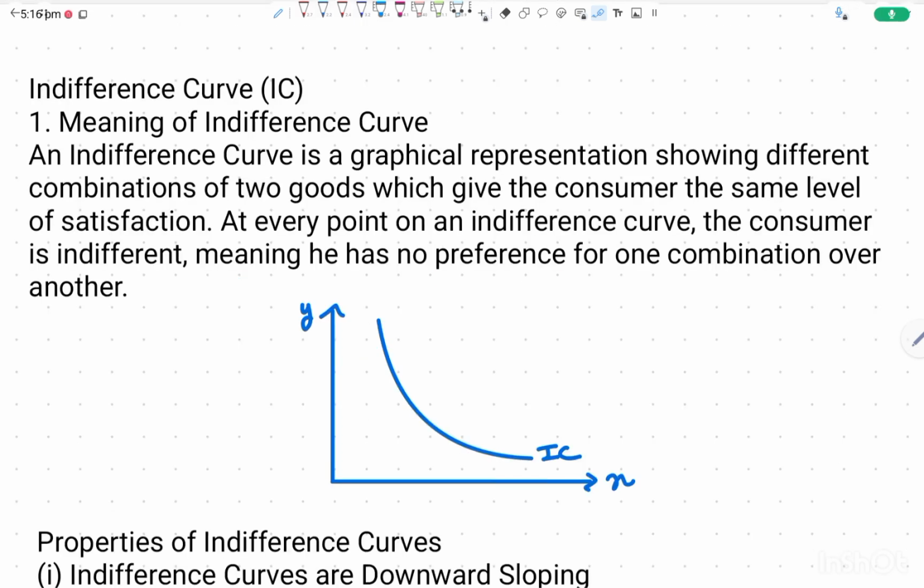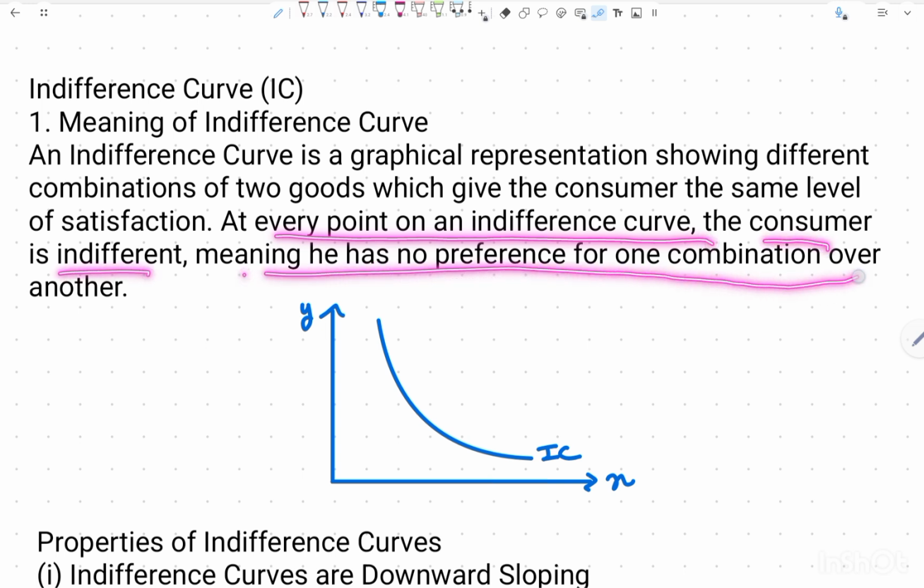Now coming to the last topic of today's video, that is the indifference curve. Here let's first look at the definition and then I will explain it to you. An indifference curve is a graphical representation showing different combinations of two goods which give the consumer the same level of satisfaction. At every point on an indifference curve, the consumer is indifferent, meaning he has no preference for one combination over another.